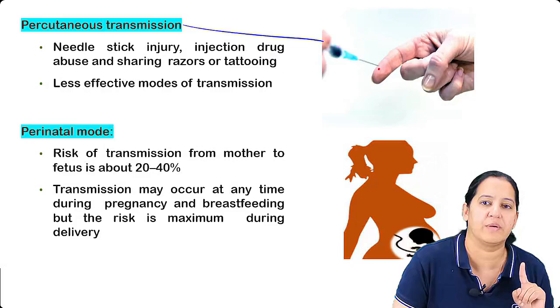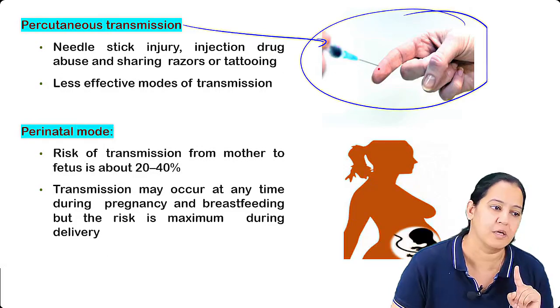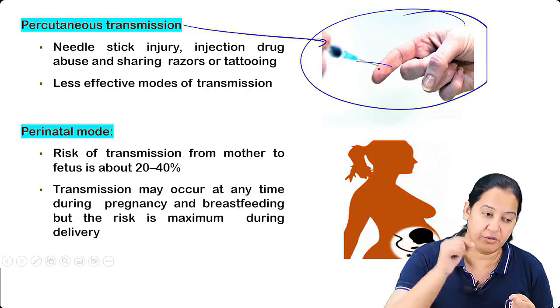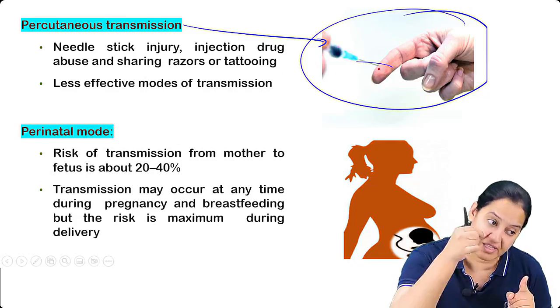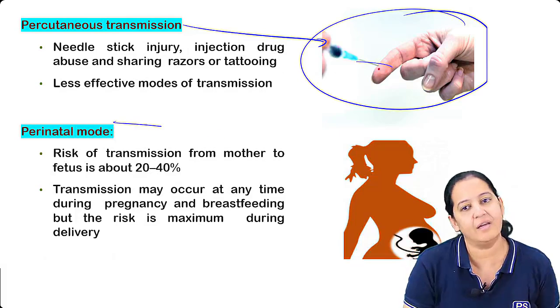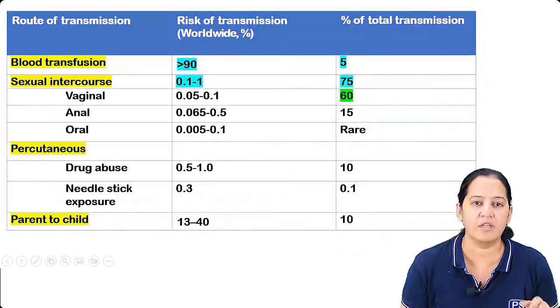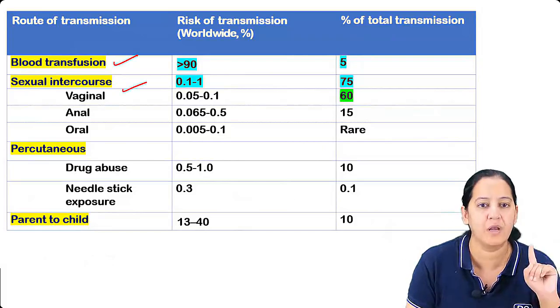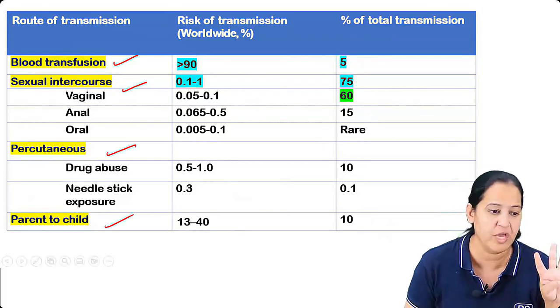Apart from that, percutaneous. So high risk to the doctors and healthcare providers. If you have a needle prick injury and you have used that needle in some HIV positive patient, with the same needle you have an injury, with the same scalpel you have the cut, then it can occur. And the next is the perinatal. So what are the 4 modes? Blood, sexual, percutaneous, and vertical. I have shown you the images of all 4.